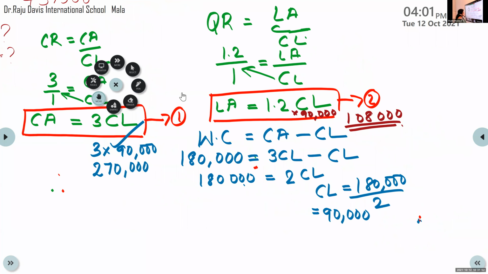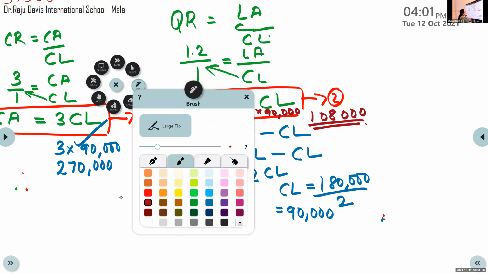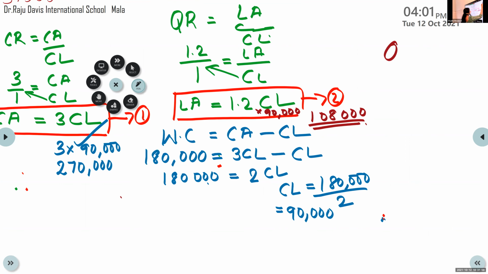So now put it in the quick asset formula. Quick asset is equal to current asset minus inventory.